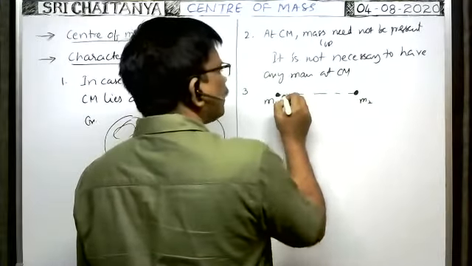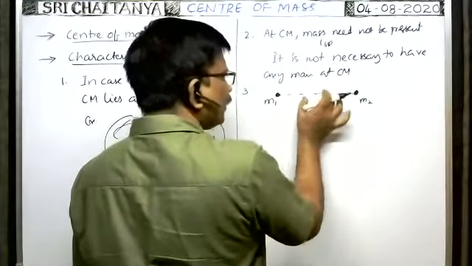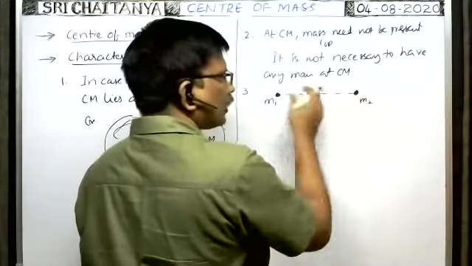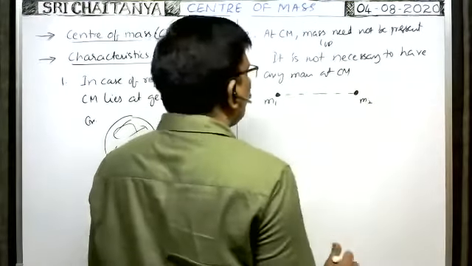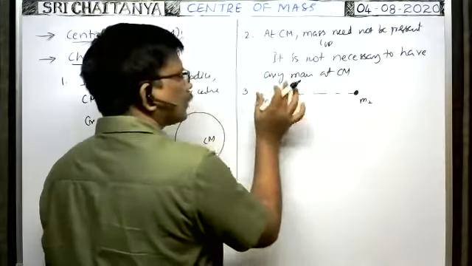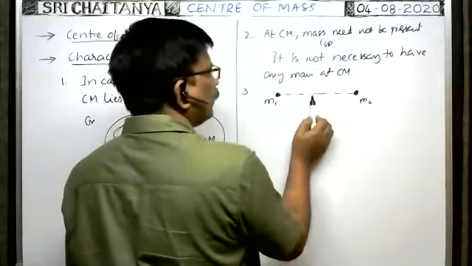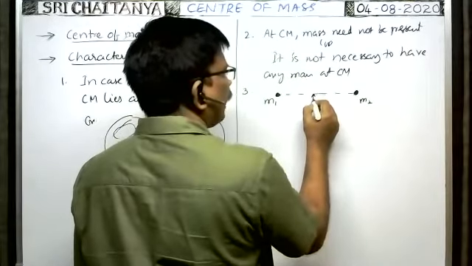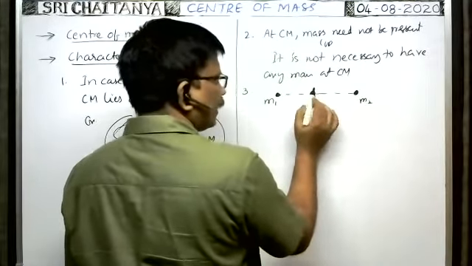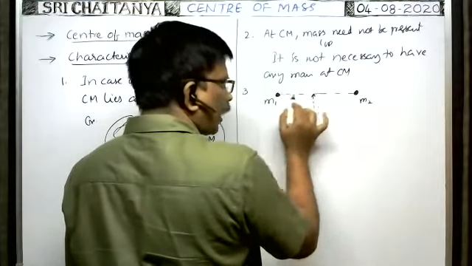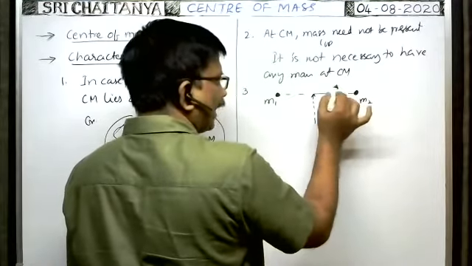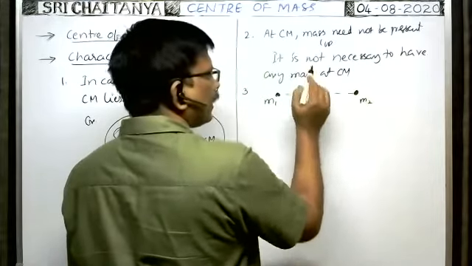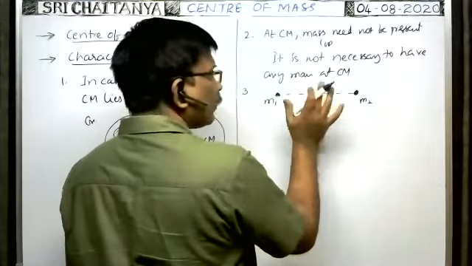You see here, suppose there are two particles having masses m1, m2. Both are joined by means of a light rigid thin rod. The mass of this rod is negligible. Whenever this rod is kept on the tip of the nail, at one position of the nail, exactly at this point, the rod is balanced.